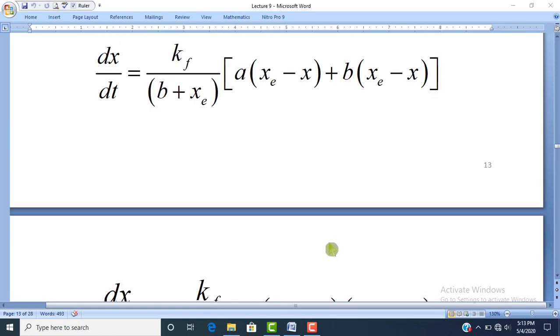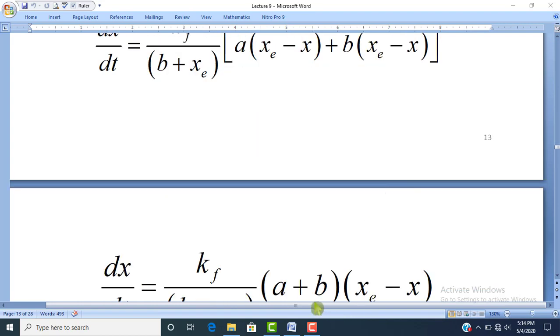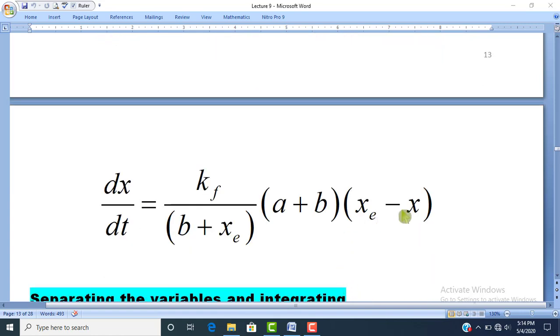Dear students, mathematically this equation can be written as following, because xe minus x is common. So we can say that this equation can be written as a plus b into xe minus x. So the equation became dx over dt is equal to kf over b plus xe into a plus b into xe minus x.